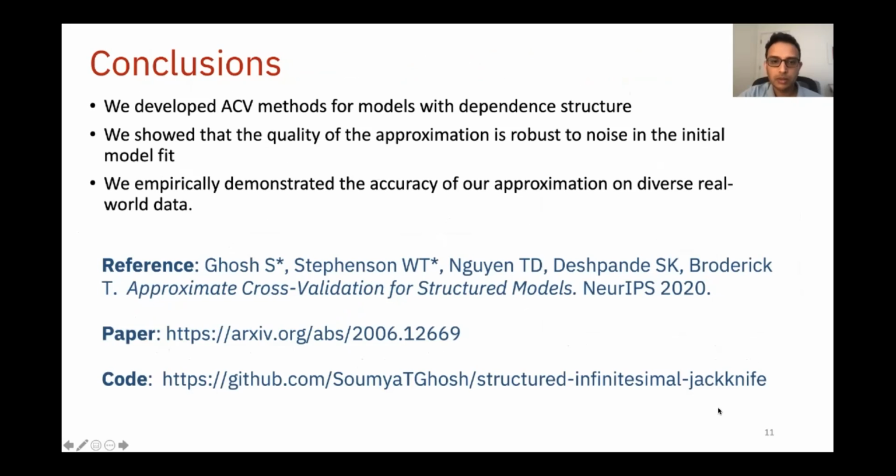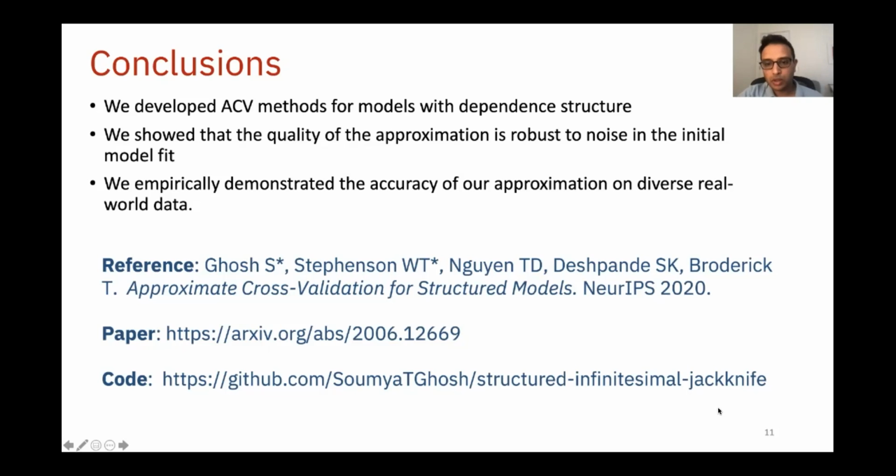Okay, to conclude, let me briefly summarize our contributions. We extended approximate cross-validation methods to models with dependency structure. We showed that ACV can be used with noisy approximations to the initial model fit. We empirically verified this robustness in experiments that unfortunately I did not get a chance to talk about in this talk, but are available in the paper. We believe that this is an important result because it allows us to use ACV with modern machine learning techniques. Finally, we checked that the methods work in practice across diverse real-world datasets, providing fast and accurate approximations to CV.